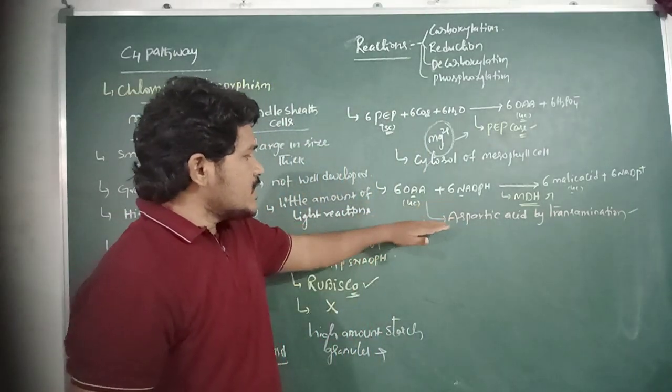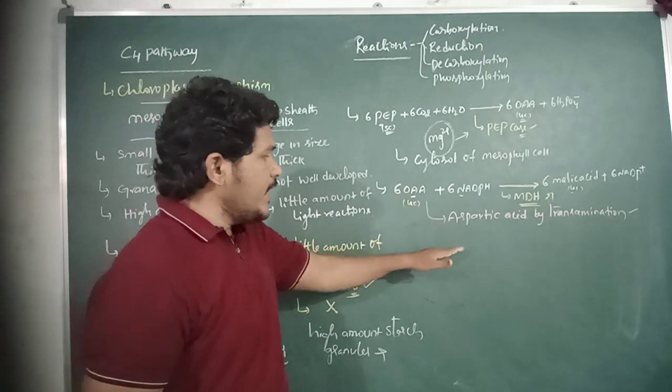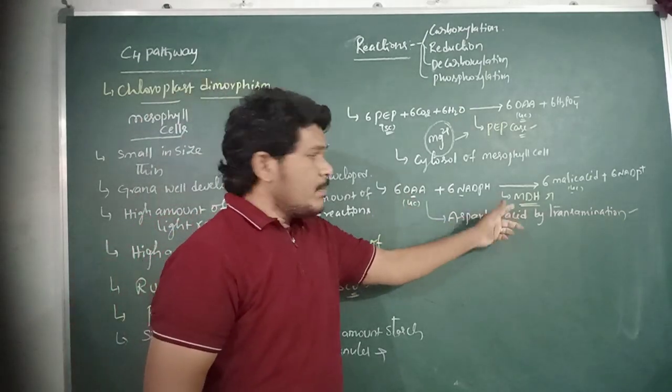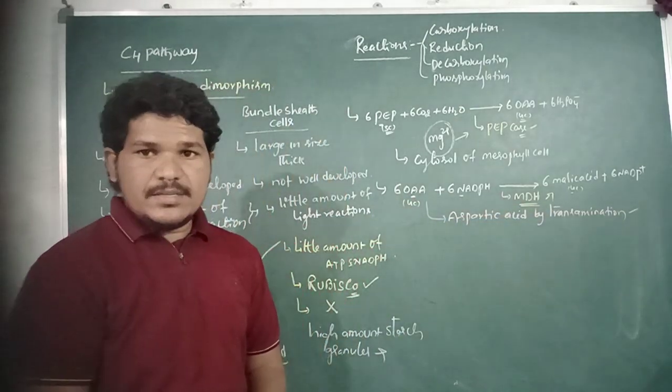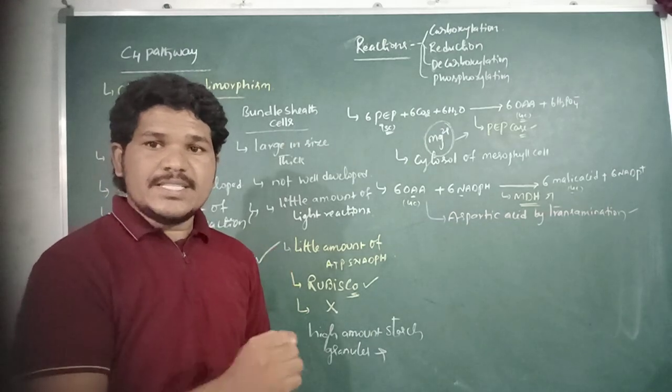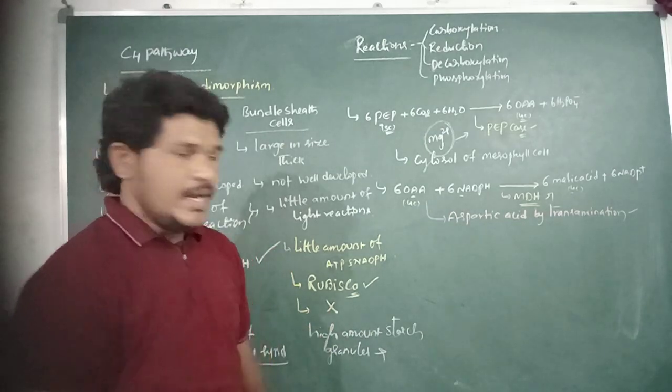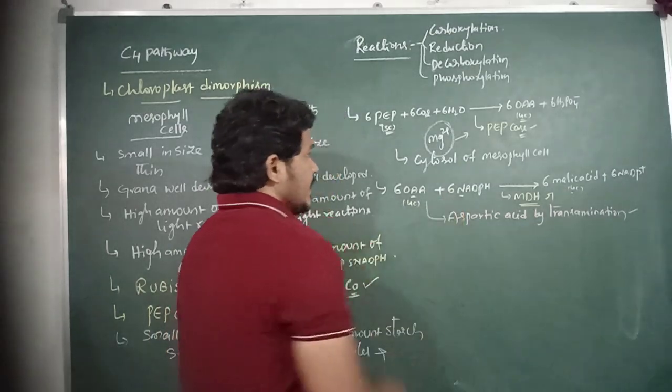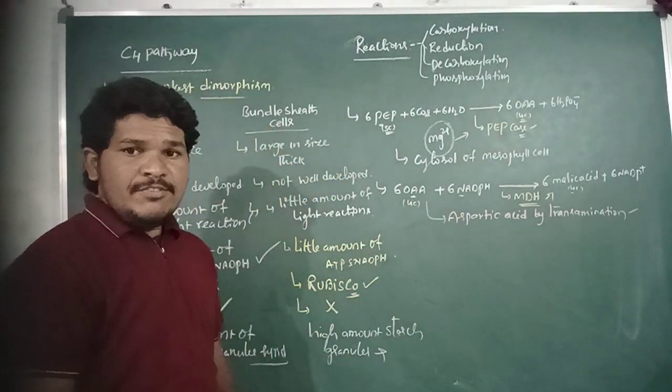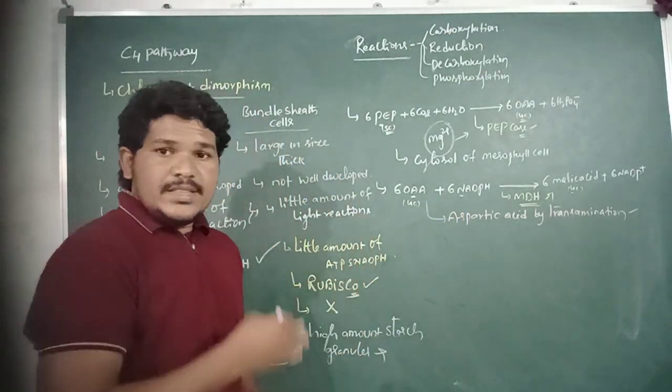Aspartic acid is an amino acid. This is the second step of the C4 pathway, reduction.